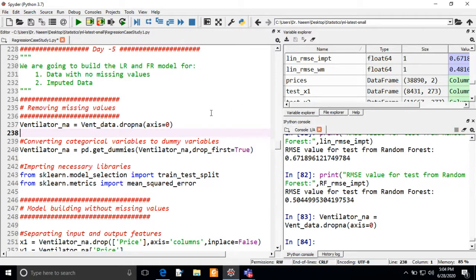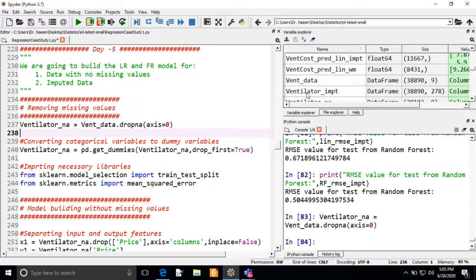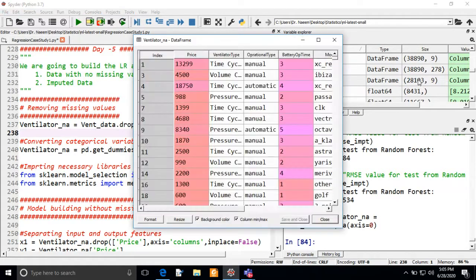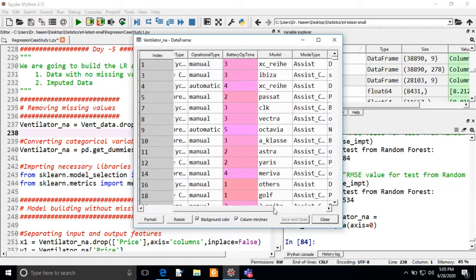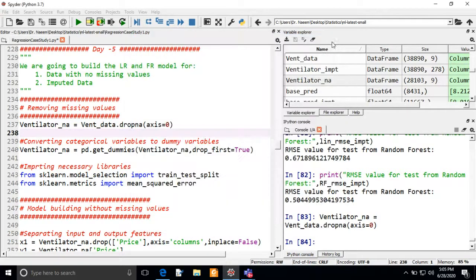As you execute, you will get this data frame, and in this data frame you can see we are not having any missing values. The dimension of this data frame is 28,103, because the actual data frame contained 38,890 samples. So this is the data frame that we got after dropping the missing values, and we have no missing values in this variable.